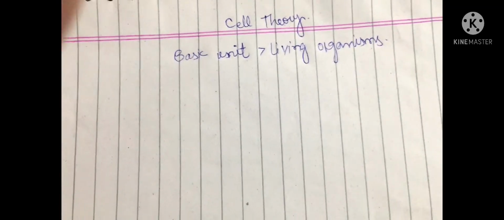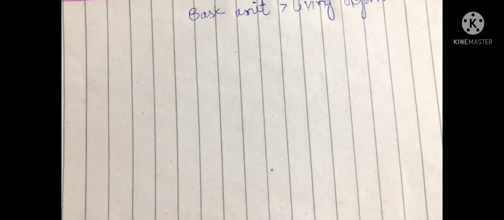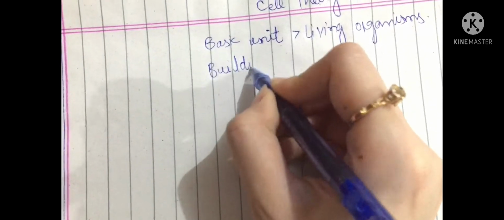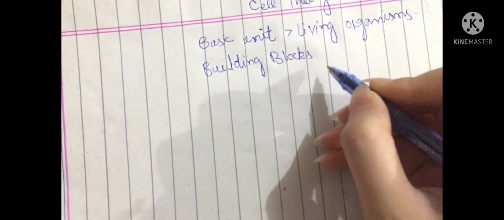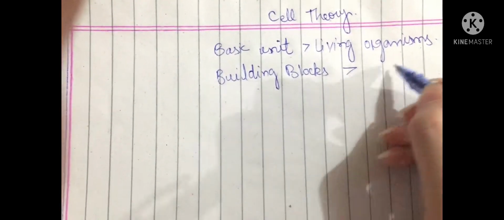Before the discovery of the cell, people were unaware that living organisms were made of building blocks like cells.